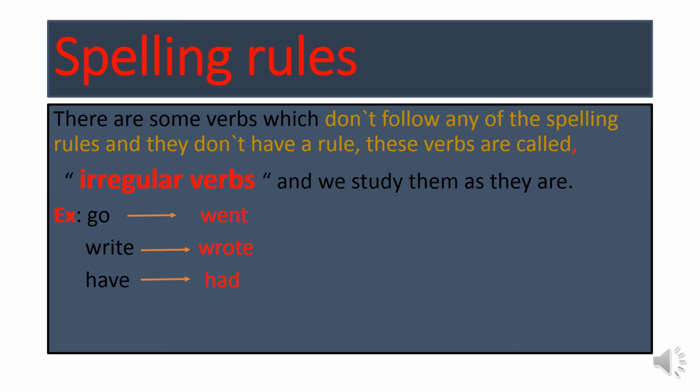They are called irregular verbs because they don't follow any of the spelling rules. They change from present into past without any rule. So you have to study them as they are. Like go, the past form of go, went, the past form of write, wrote, the past form of have, had.